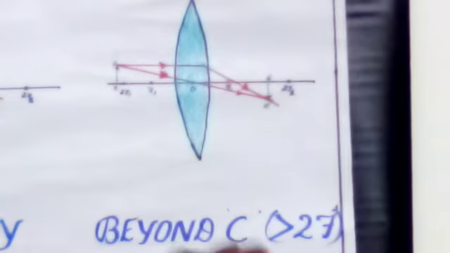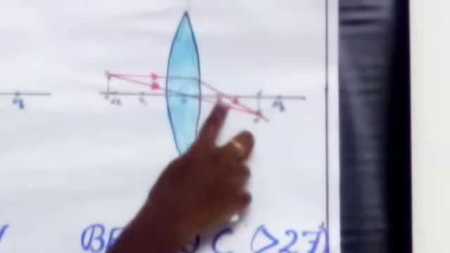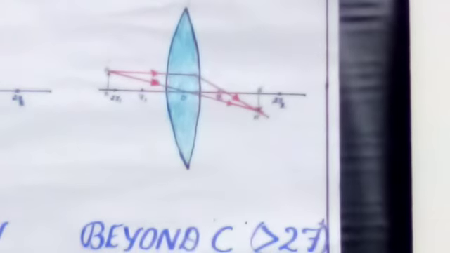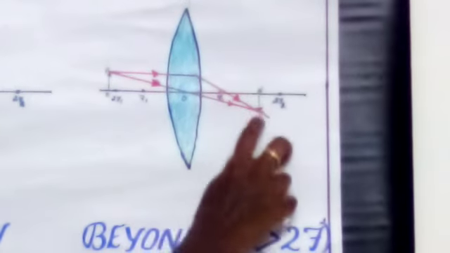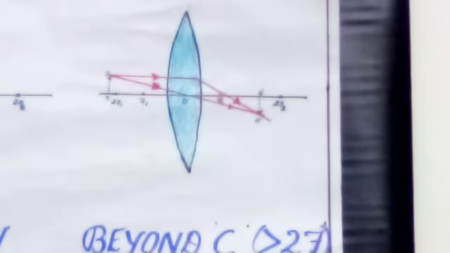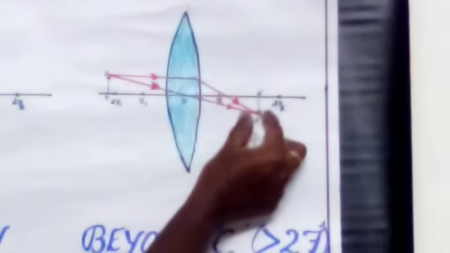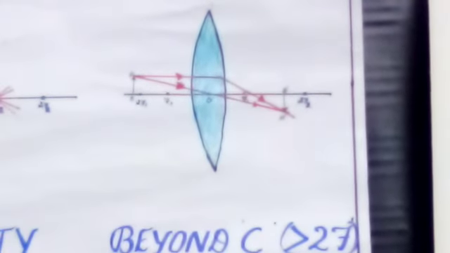The nature of the image is a real, inverted image. Comparing with the object, it will be almost equal size.